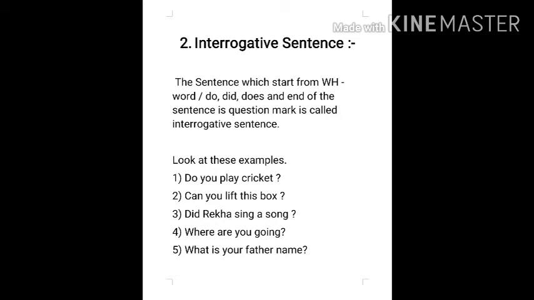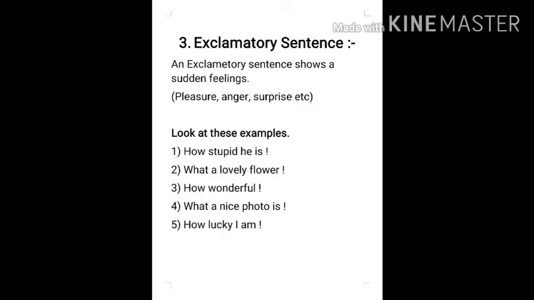Now, next one, exclamatory sentence. An exclamatory sentence shows sudden feelings like pleasure, anger, surprise, etc. Now, look at these examples. First sentence: how stupid he is. This sentence starts from how and ends with an exclamation mark. That's the reason this sentence is an exclamatory sentence, and an exclamatory sentence always starts from how or what a and ends with an exclamation mark.